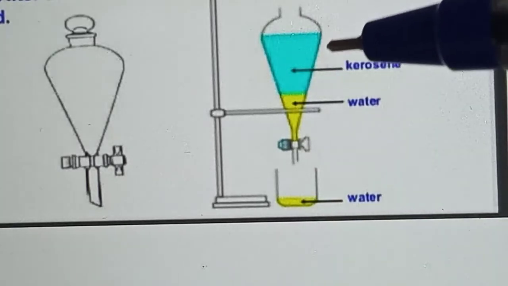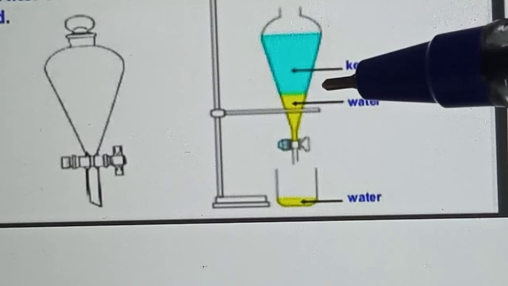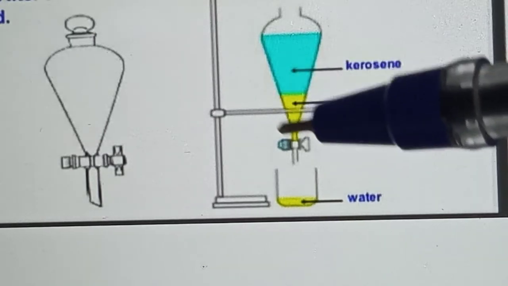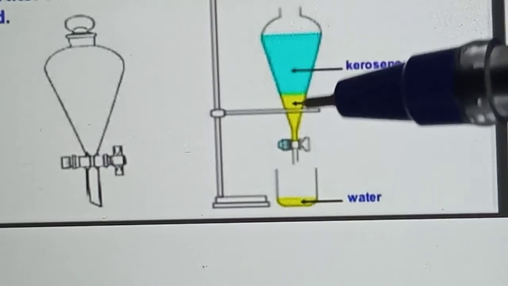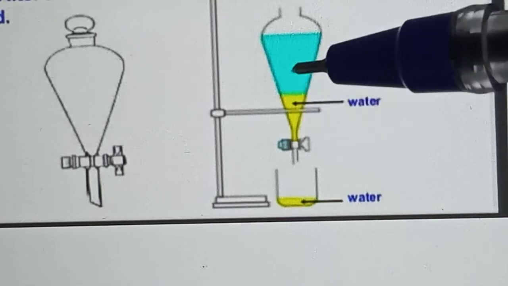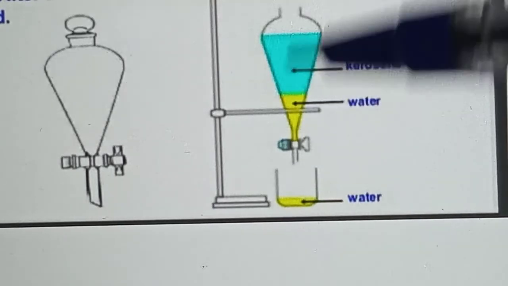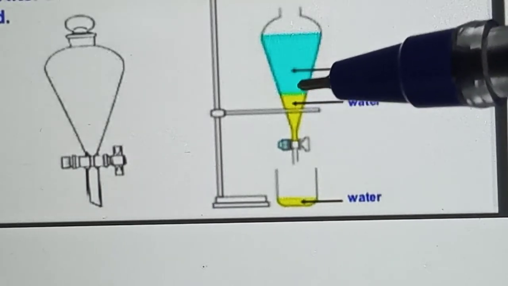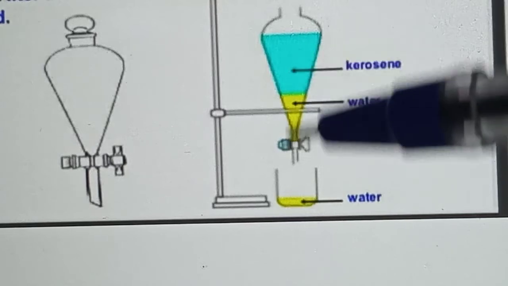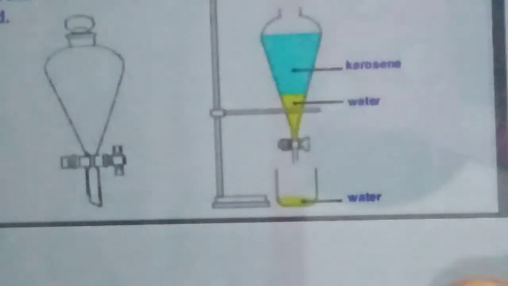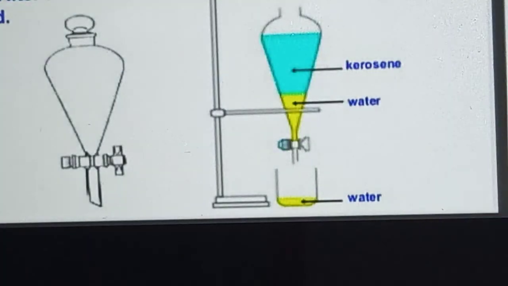This method is used for separating a mixture of immiscible liquids. What is meant by immiscible liquids? Oil mixed with water, diesel mixed with water, or petroleum mixed with water. With the help of this, we can separate the different layers depending on their densities.